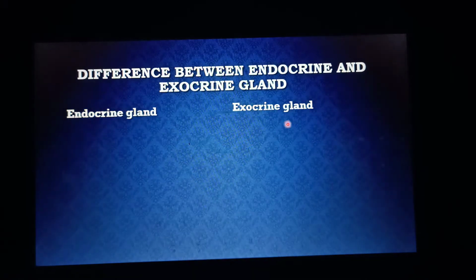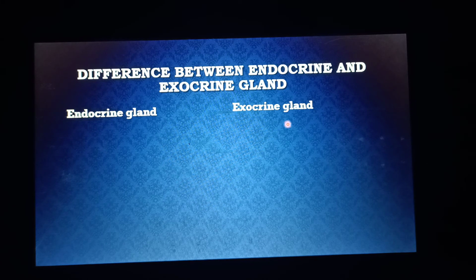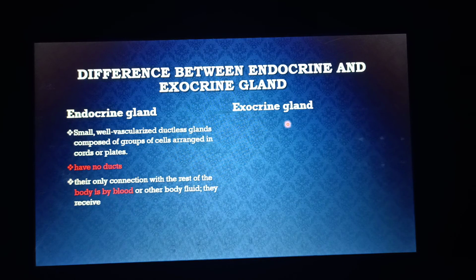So here is the summary of the endocrine gland and the exocrine gland. What is the endocrine gland? Endocrine glands are small, well-vascularized, ductless glands. As I already mentioned, there are no ducts inside the endocrine gland.